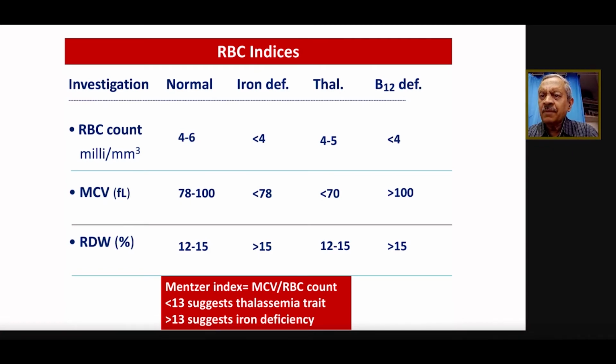And whenever it comes to the RBC indices, there is one index called the Mentzer index. This is a very simple mathematical formula where you just take the MCV and divide by the RBC count. If the MCV divided by RBC count is less than 13, it suggests thalassemia, and when it is more than 13, it suggests iron deficiency anemia. Many of the pathological reports would indicate the Mentzer index. Remember the value of 13. The pointer is that in thalassemia, you will have smaller RBCs with a nearly normal hemoglobin, while in iron deficiency anemia, the RBCs are small, but the hemoglobin is also less. So the index is always higher than 13.